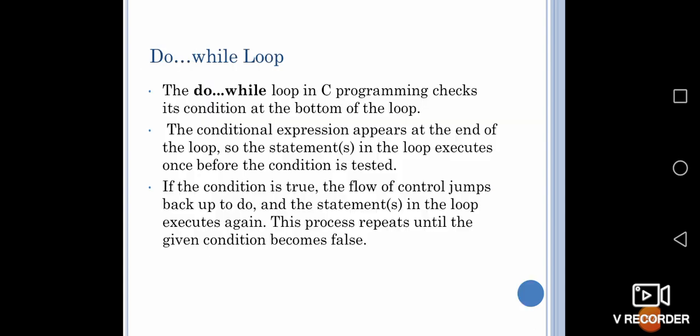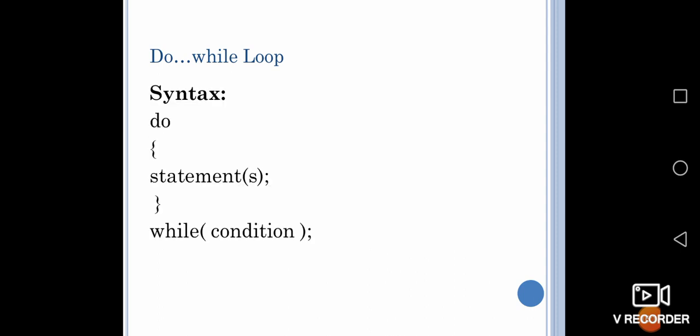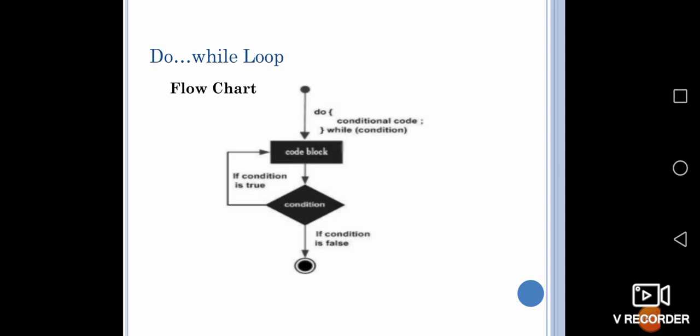Okay. Next, do while. Here, in the while statement, the condition is tested first itself. In do while, the while statement is given only at the end of the loop, and it will be executed repeatedly. Here the syntax is do, the statements, then while and the condition is given.